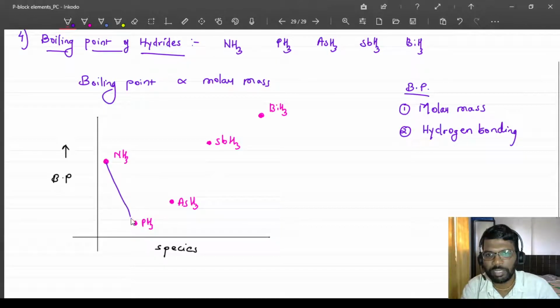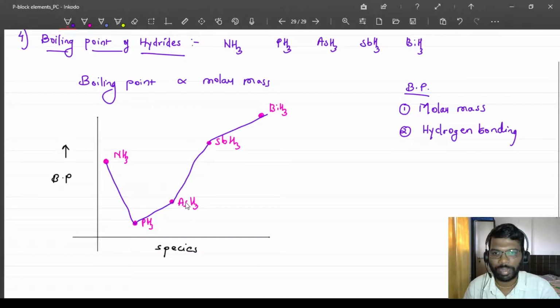You can just remember this graph in this manner. Usually till phosphine the trend is this way, but only ammonia is between antimony hydride and arsenic hydride.